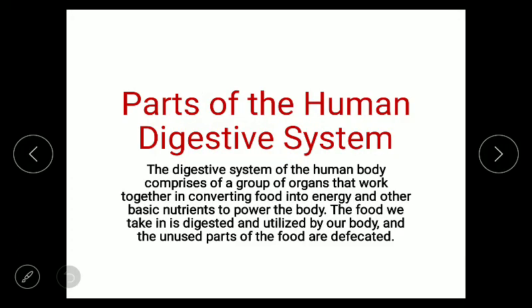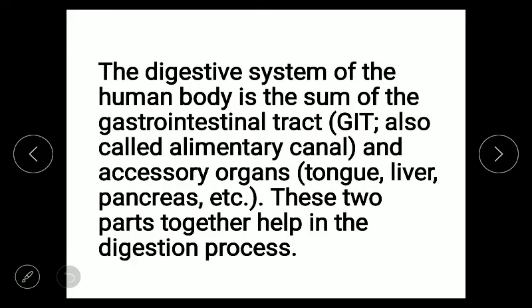Now what are the different parts of the human digestive system? The digestive system of the human body comprises a group of organs that work together in converting food into energy and other basic nutrients to power the body. The food we take in is digested and utilized by our body, and the unused parts of the food are defecated. The digestive system is the sum of the gastrointestinal tract, which is referred to as the alimentary canal, and accessory organs, or better to say accessory ducts, like liver, pancreas, salivary gland. These two parts together help in the digestion process.